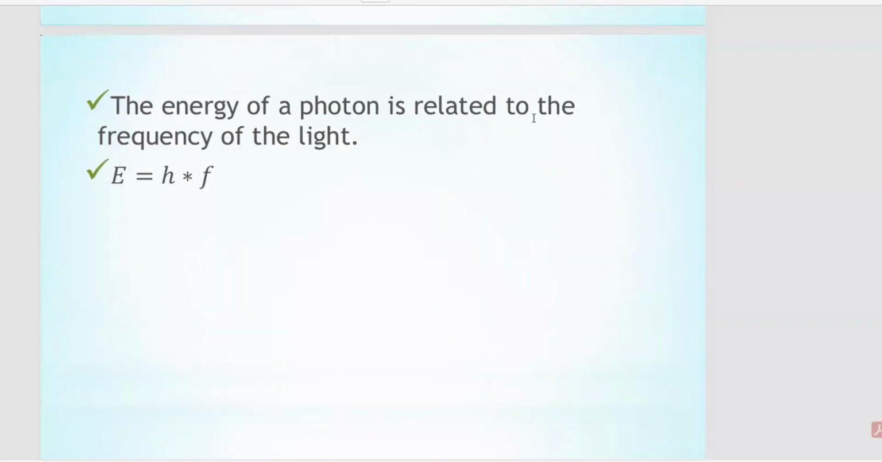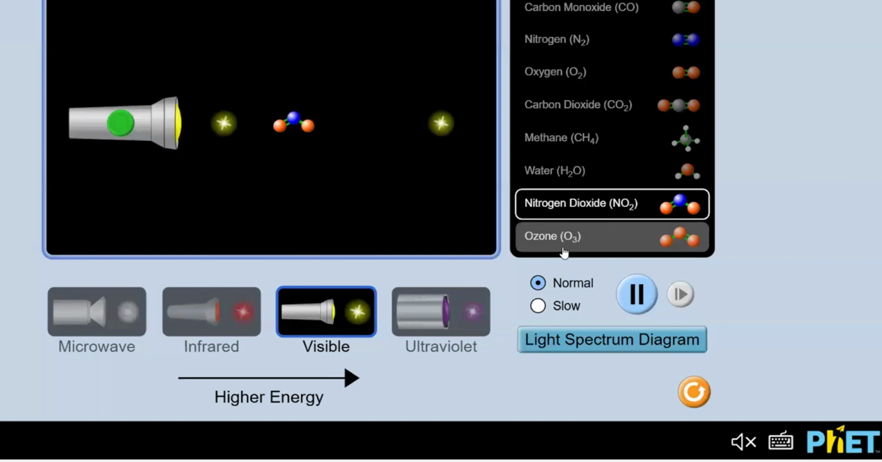The energy of a photon is related to the frequency of the light. That means the energy of a photon can be denoted by capital E, and it can be calculated by E = hf. h is a constant and f is the frequency of the light. When the frequency of the light increases, the energy of the photon also increases. Now, in order to make it clear, let me show you a simple experiment.